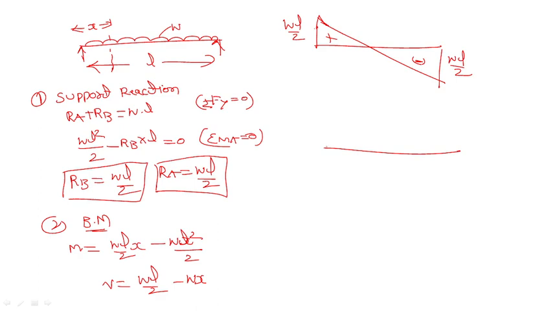Bending moment diagram: this is WL square by 8, this is L by 2 and this one is L by 2. This is BMD. Now they are asking about what? Now at x we have to calculate.